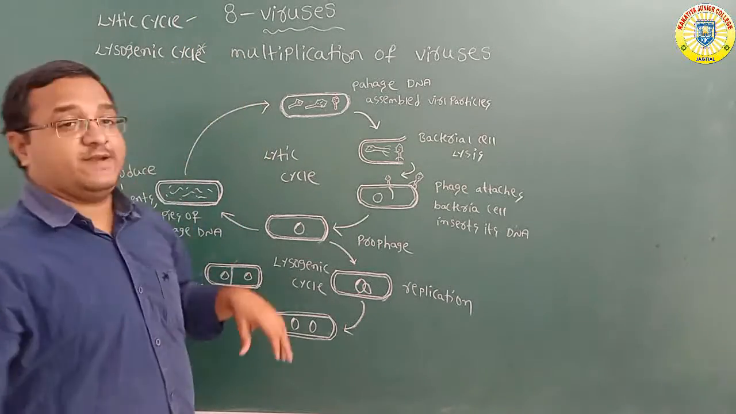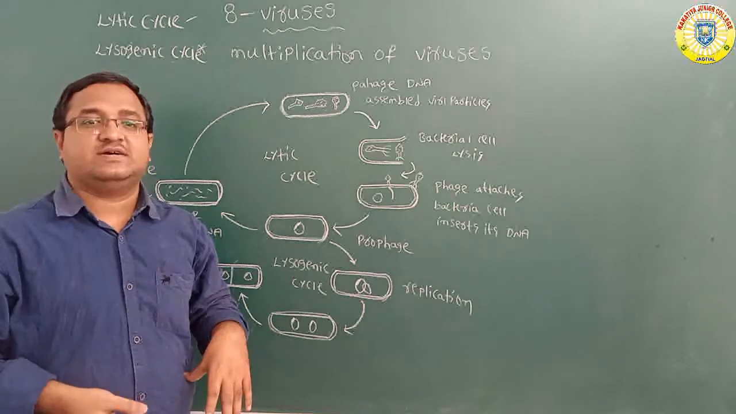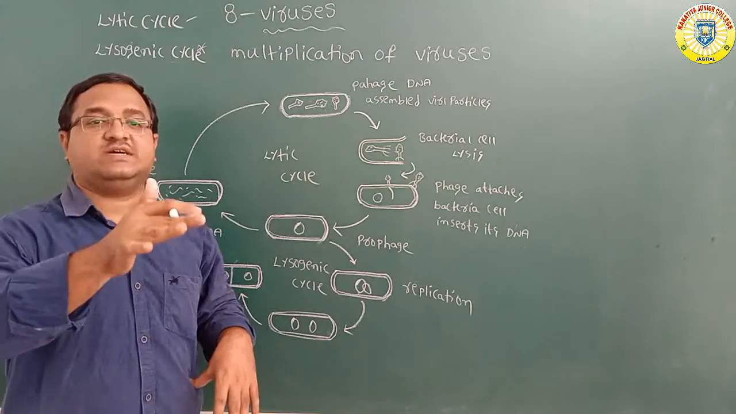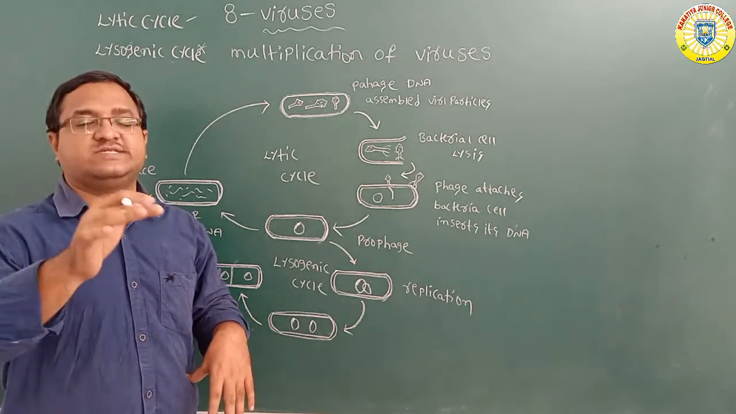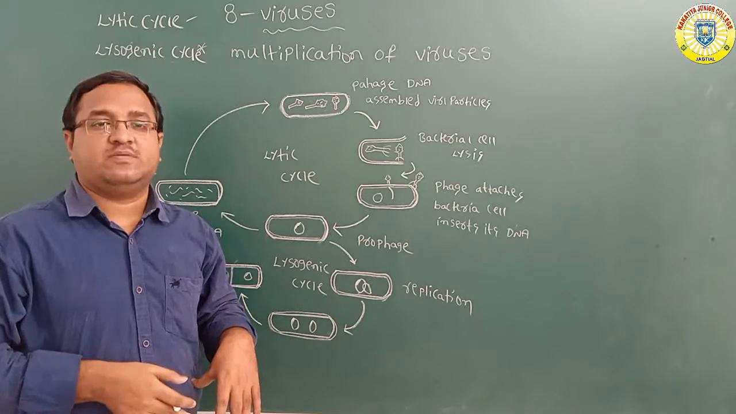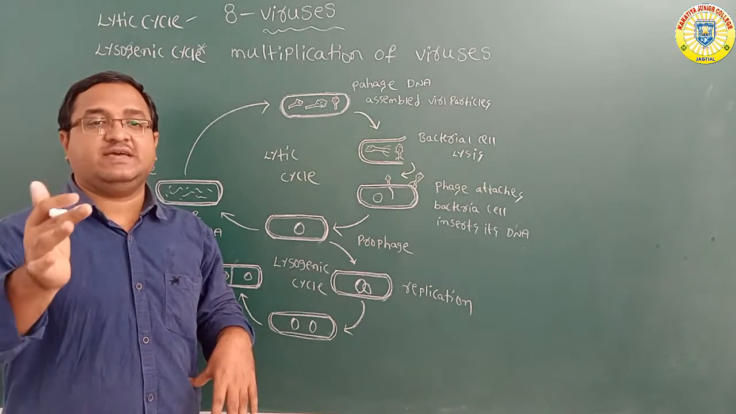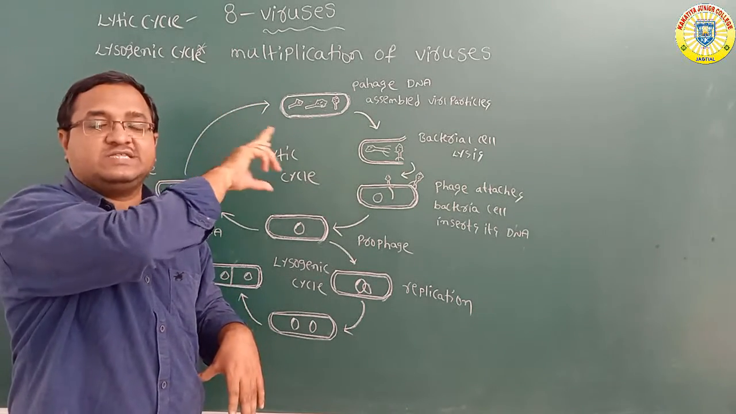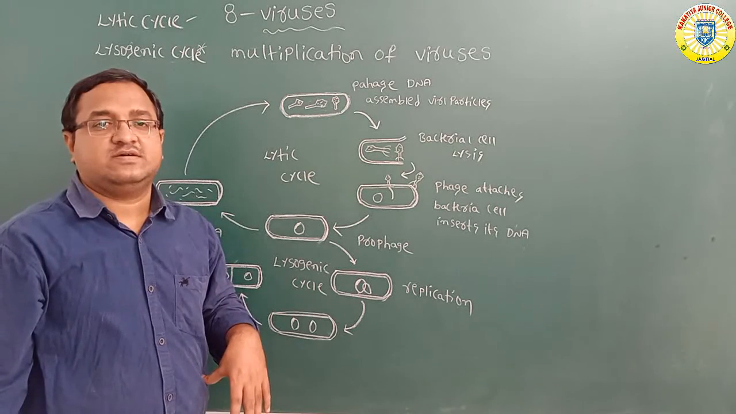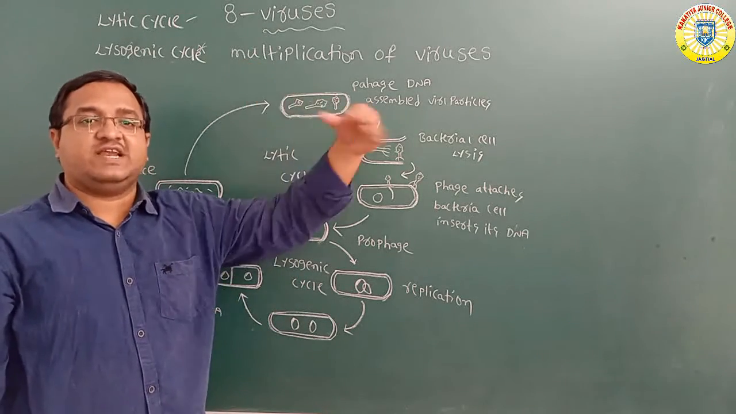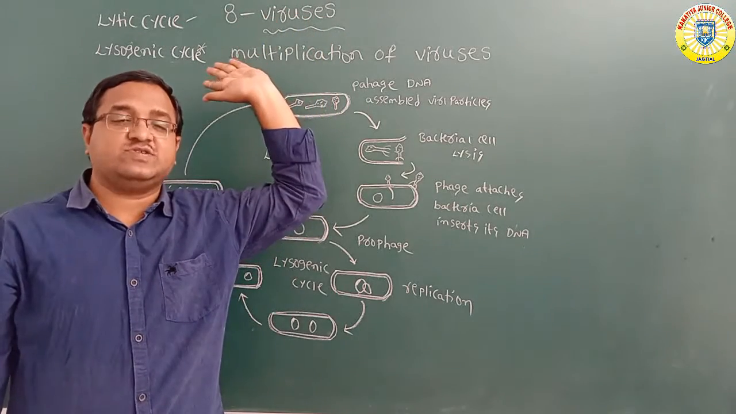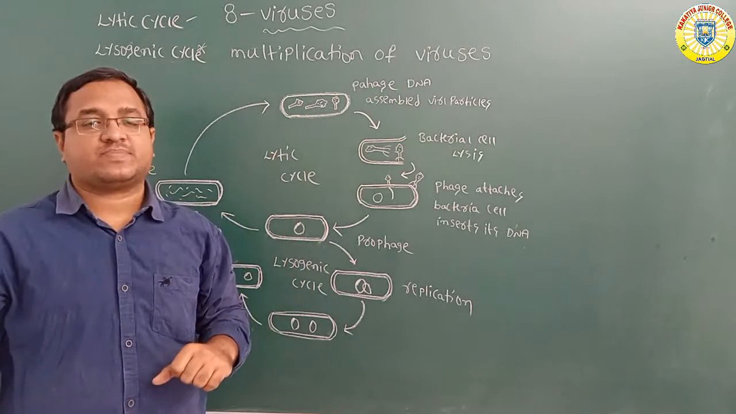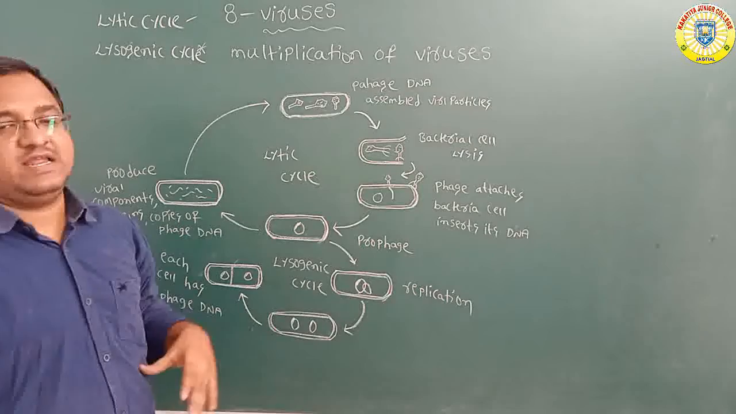But what is the lysogenic cycle? In this lysogenic cycle, the host cell remains alive. So that is the lysogenic cycle. Bacteriophages can multiply by using these two life cycles. Lytic cycle means the host cell finally goes to death, whereas in the lysogenic cycle, the host cell stays alive. So now, first coming to the lytic cycle.